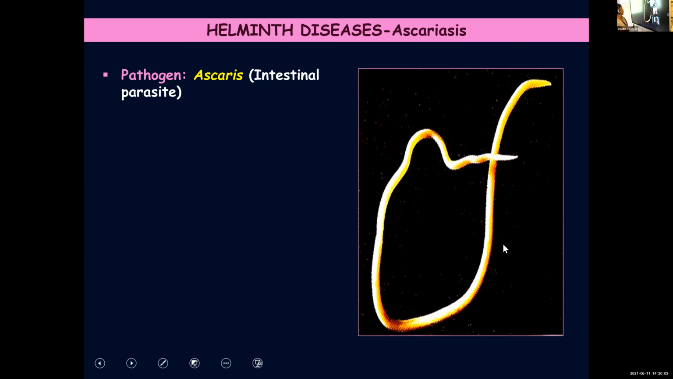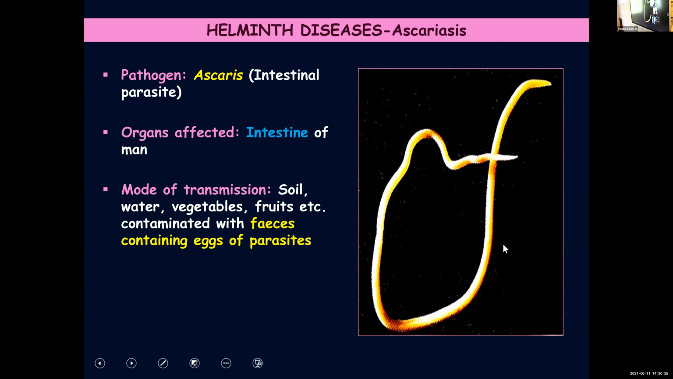Now moving on to the next point. The organs affected. Once you are affected by this disease, the organ which is mainly affected is your intestine. So intestine is the organ that is commonly affected. Mode of transmission, how it is getting transmitted. So you know what is a causative organism and also the organs affected. Now moving on to transmission, how it gets transmitted from one person to another through soil, water, vegetables, fruits and